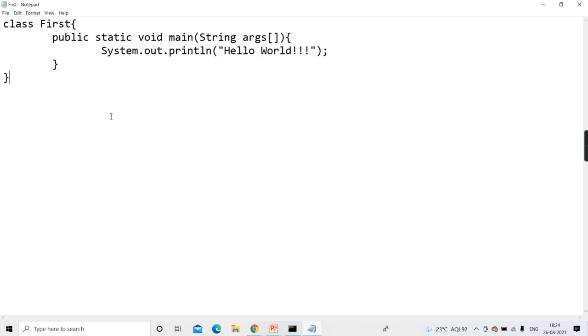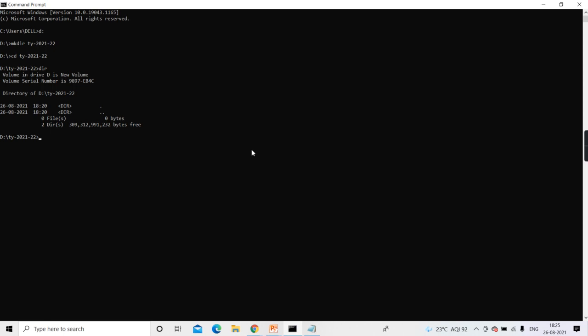So I hope till here it is clear. I started Notepad, then I saved that file with the extension .java and I gave the name first. Within that I typed one class first with one main with hello world. Now you can see in this directory, with dir, there is one file first.java. Yes or no? Clear?